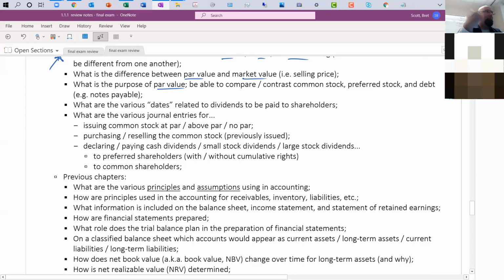So if we say a penny per share, we're basically saying at a minimum, the company needs to have 1 penny for each share that they've printed. It's like a minimum legal required capital amount the company has to hold on to, and be able to compare and contrast common stock with the other different types of stock and equity instruments and debt instruments. Remember, there were tax implications